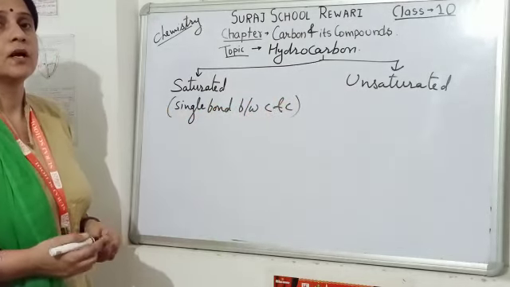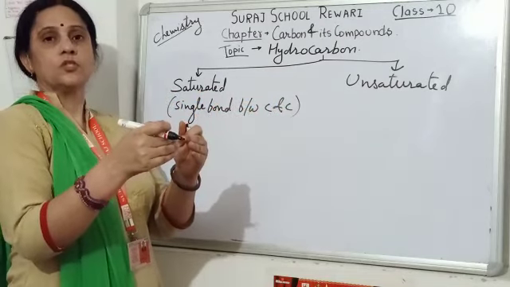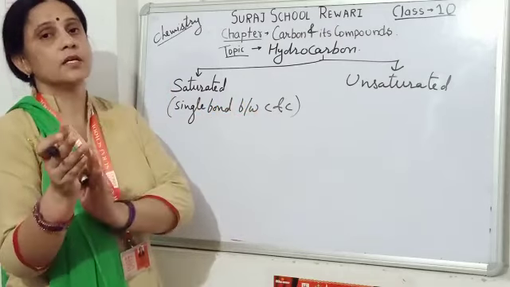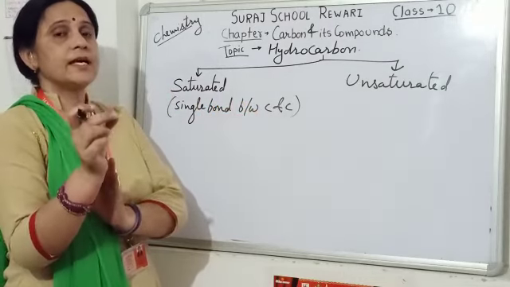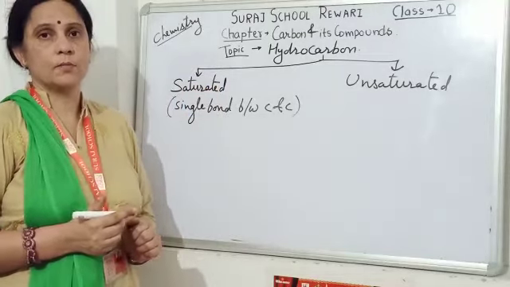If any hydrocarbon in which carbon and carbon are bonded with a single bond, which doesn't have any double or triple bond, that is called saturated hydrocarbon.